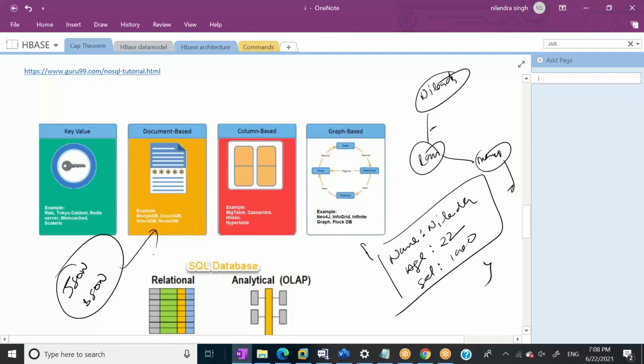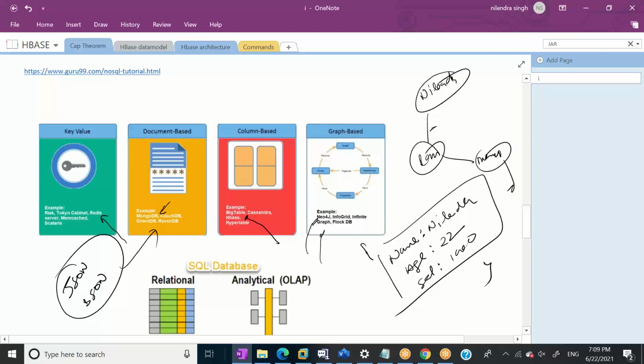Now, a few examples. When we talk about column-based databases, the biggest and most popular example is HBase. When we talk about document, it's MongoDB. When we talk about key value, Redis is the most popular one. And for the graph, it's Neo4j or a graph database. So you must have heard these names.